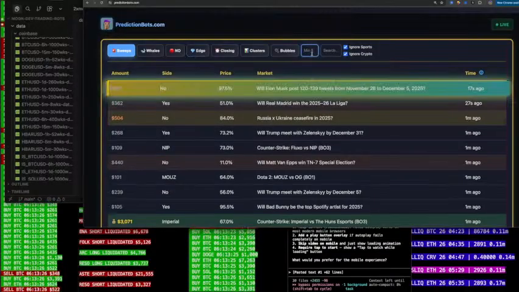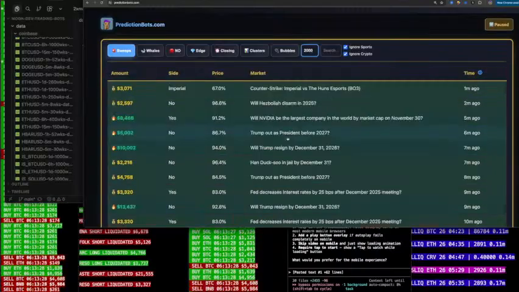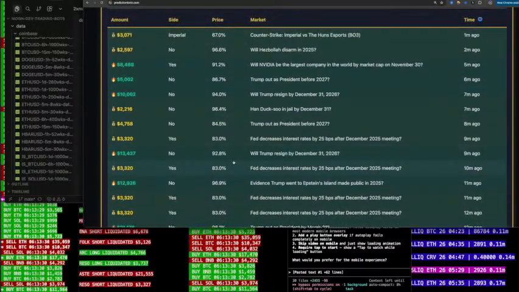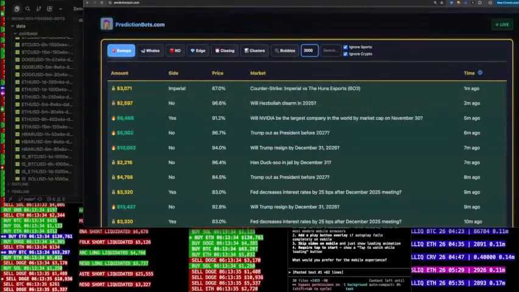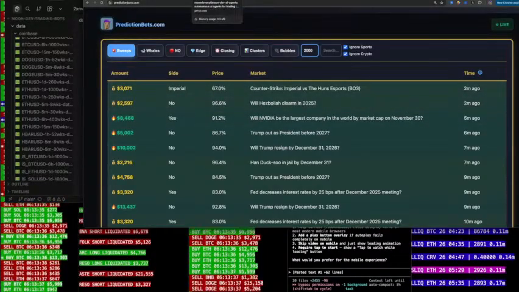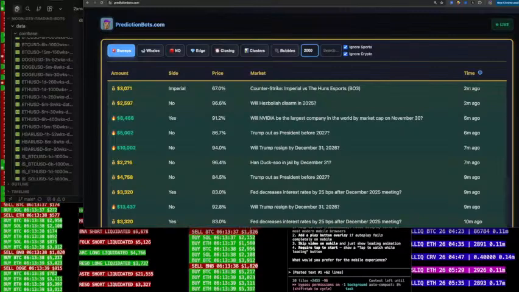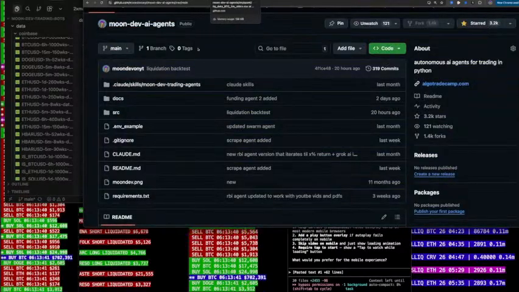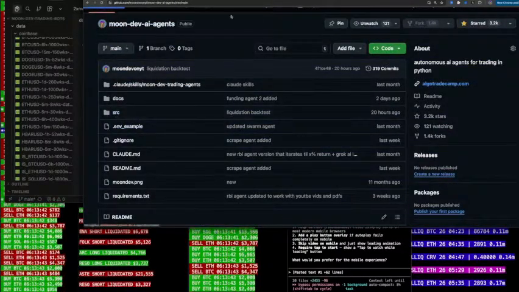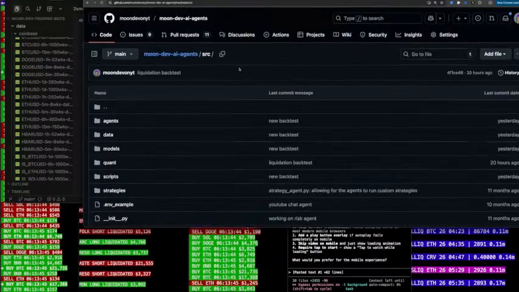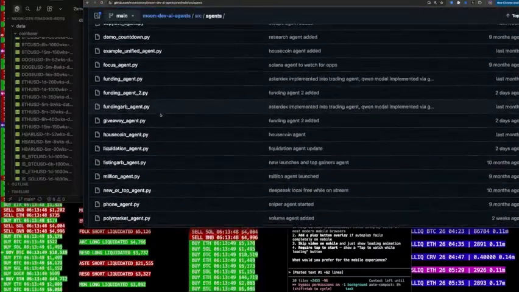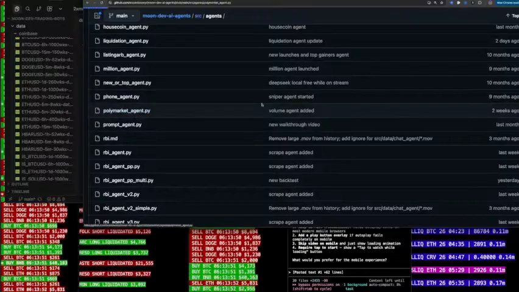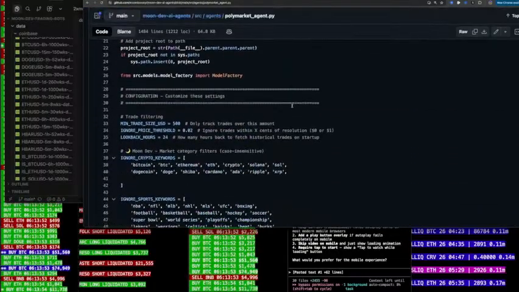I use this all the time to see the big traders here. This is free, by the way. But essentially, I have a couple bots that I run that use this swarm agent. So this swarm agent here, let me just go ahead and show it to you. It's all on GitHub. You just go to SRC here, AI Agents Moondev, type that into Google or go to the link in the description below. Go ahead and go to agents here and then go to Polymarket agent here. And everything I'm about to show you here is on this agent.